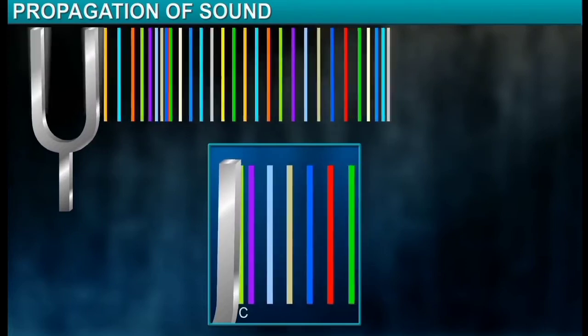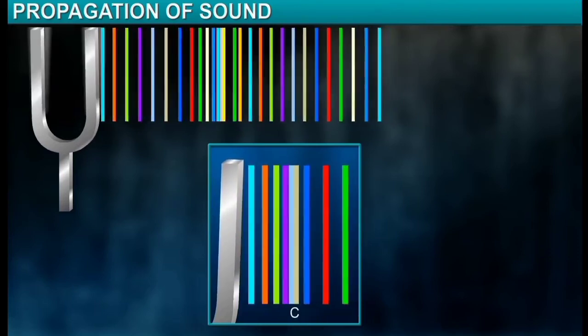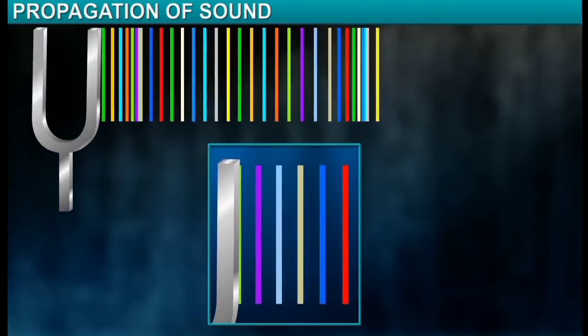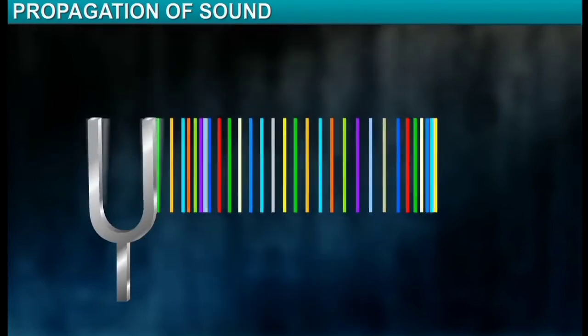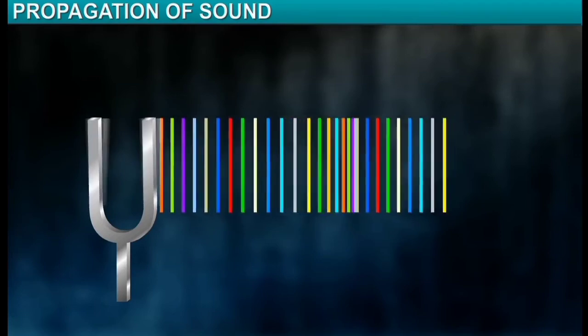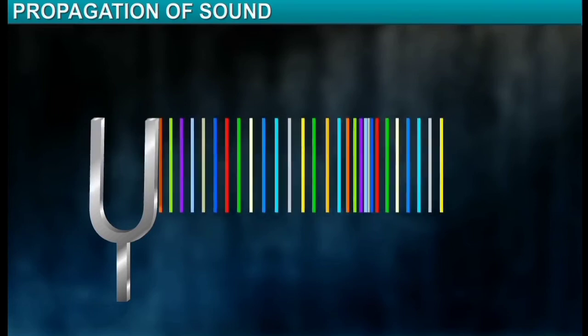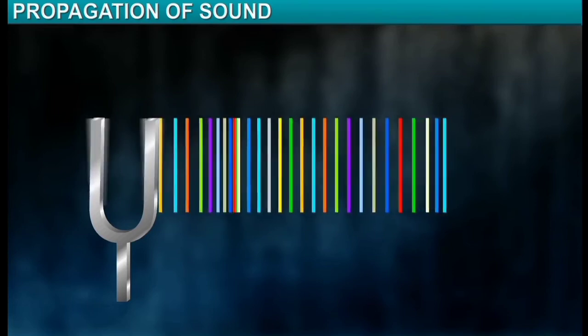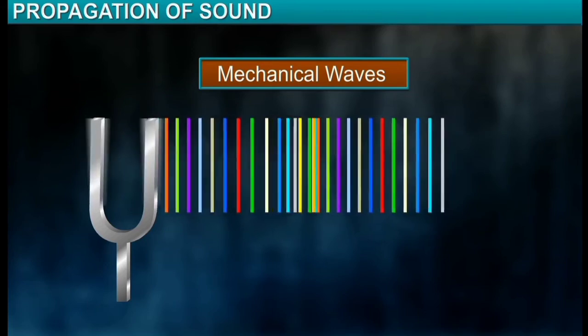Thus, as the tuning fork vibrates, the to and fro motion of its prongs creates a series of compressions and rarefactions in the air between the fork and the listener. These compressions and rarefactions comprise a sound wave that propagates through the medium. As sound waves travel as disturbances propagated through the air by a mechanism of particle-to-particle interaction, they are termed mechanical waves. Mechanical waves require a material medium for their